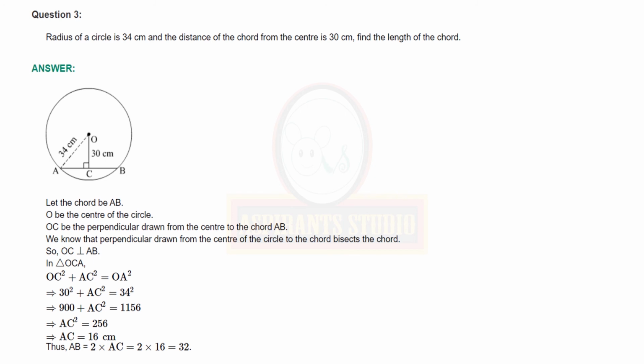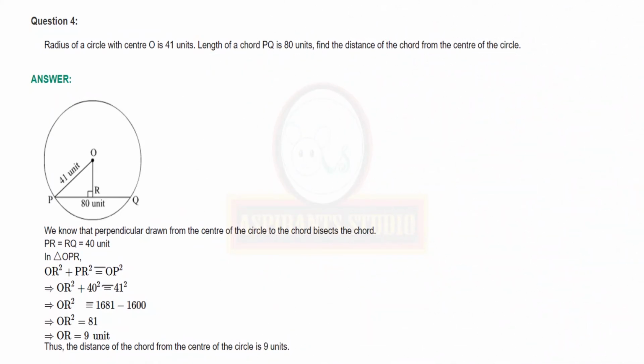Now coming to question number 4. Radius of the circle with center O is 41 units. Length of a chord PQ is 80 units. Find the distance of the chord from the center of the circle. Draw the figure. We know that perpendicular drawn from the center of the circle to the chord bisects the chord. So PR is equal to RQ is equal to 40 units because it is half of 80.